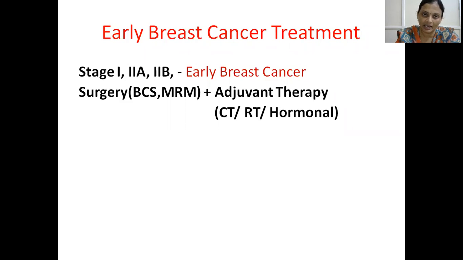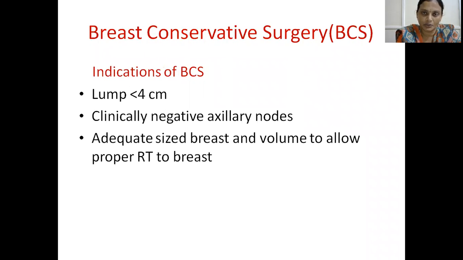In detail, what is breast conservative surgery? The various indications of breast conservative surgery: if the lump size is less than 4 centimeters. The second point is very important. Remember, clinically, there should be negative axillary lymph nodes. And there should be an adequate size and volume of breast in order to allow proper radiotherapy to the breast after the surgery. These are the various indications of breast conservative surgery.